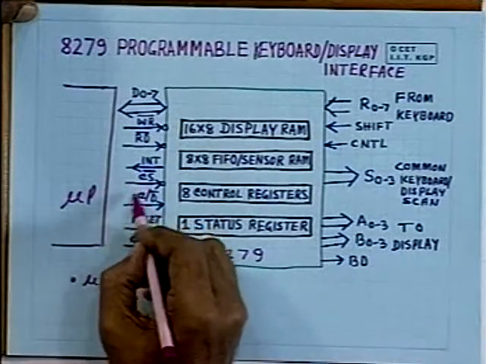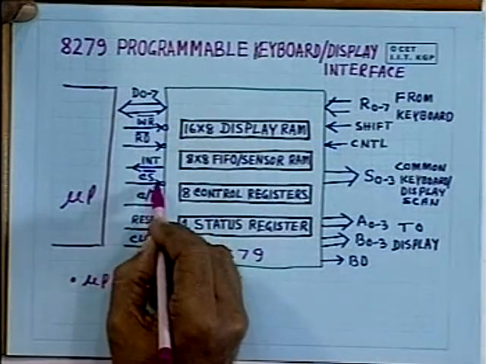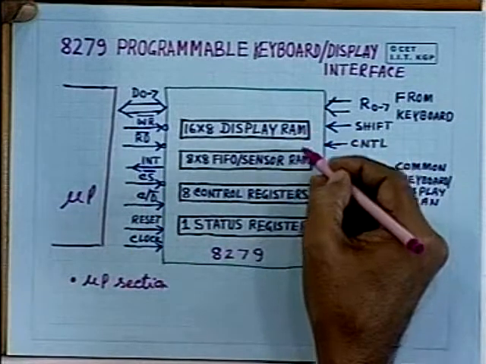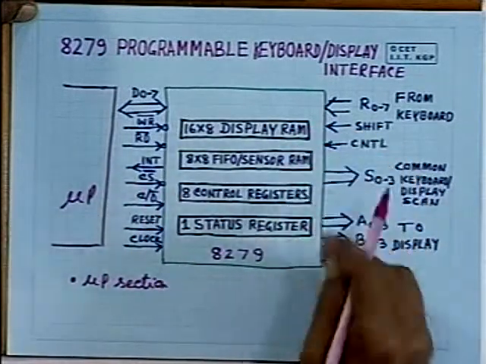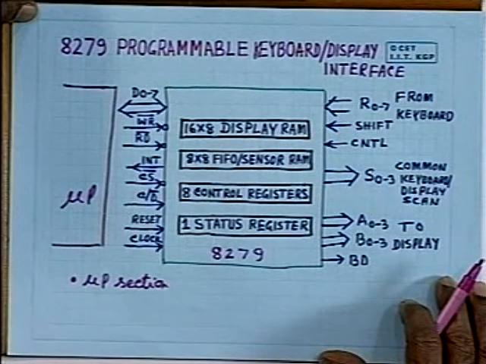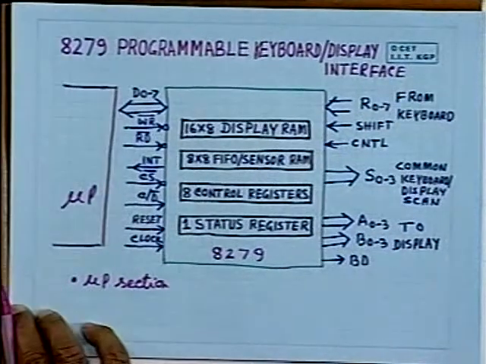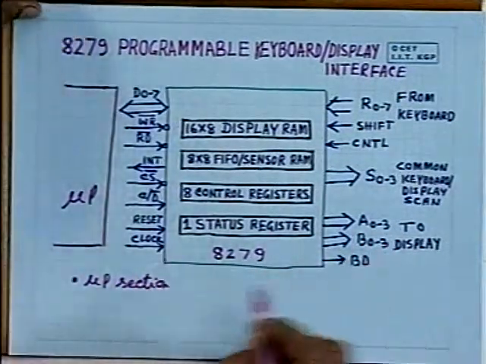Of course, you have to use some decoder circuit to generate this chip select, so that various registers, as I shall explain, are mapped on the IO address space. So this is the microprocessor section. Then it has got the keyboard section.